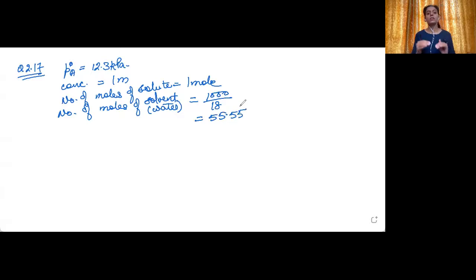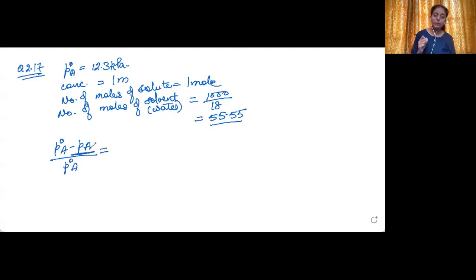You can just keep this value in mind because it is used many a times in numericals, so you will not need to calculate it again and again. The number of moles of water in 1000 gram of water is 55.55. Now we can use the formula for relative lowering in vapor pressure. P naught A minus PA upon P naught A is equal to XB.